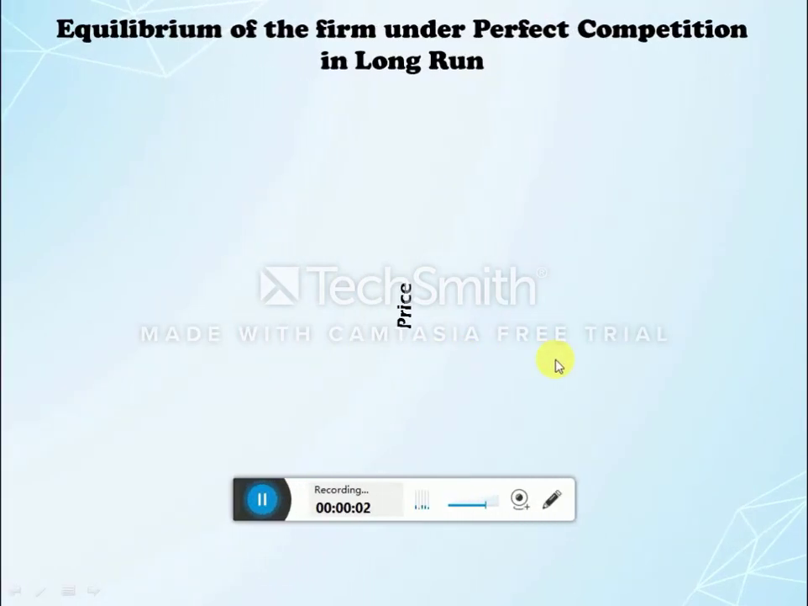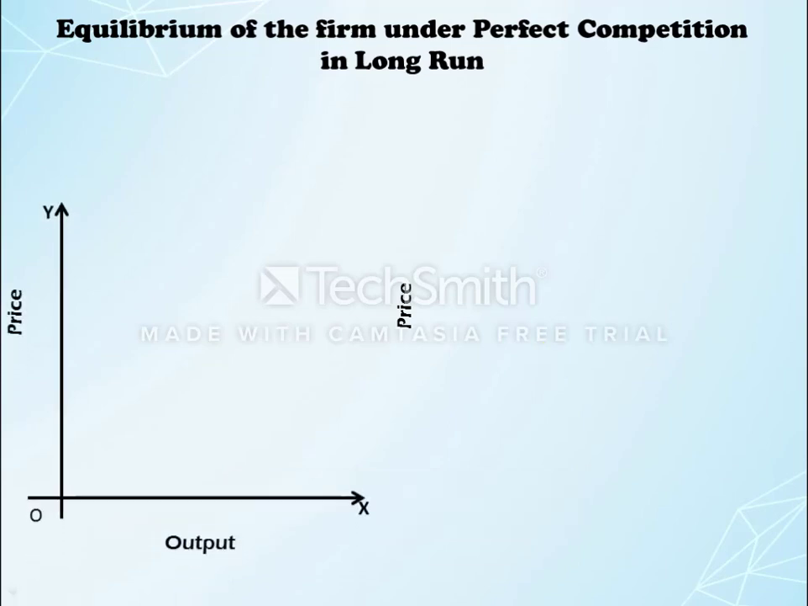Now let's understand the equilibrium of the firm under perfect competition in the long run. We will discuss that with the help of a diagram. In the diagram you can see the OX axis indicates the output and the OY axis indicates the price of the product, and this S3 is a supply curve which slopes upward from left to right, and this is another demand curve. DED is a demand curve. When the demand curve intersects the supply curve at point E3, firms sell the quantity of output at OP3 price. It means OP3 is the market price.